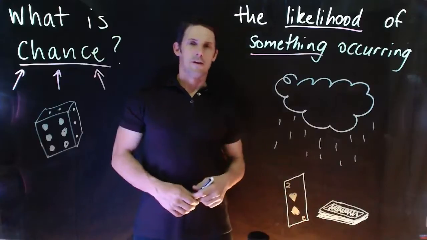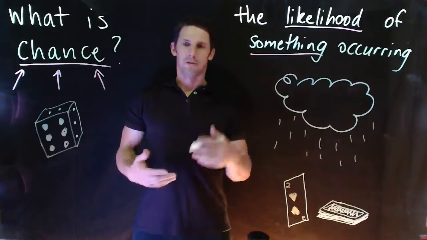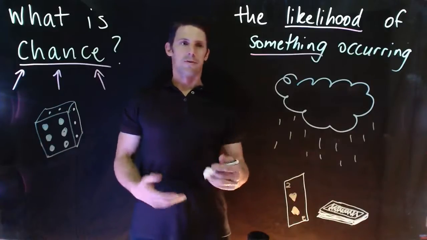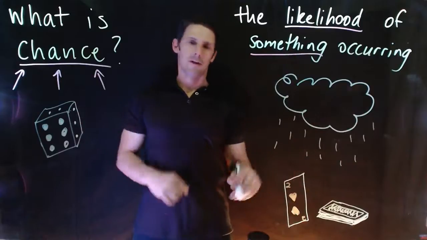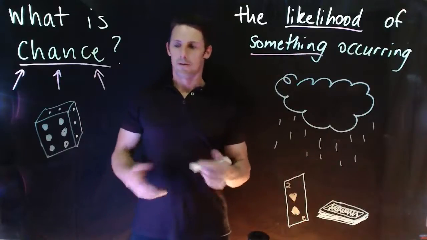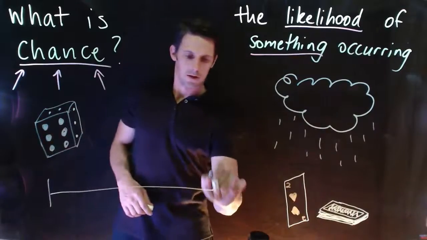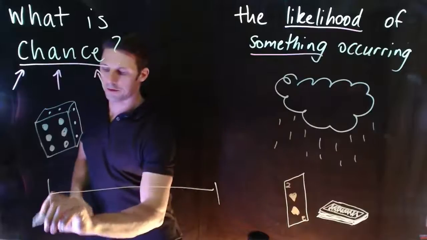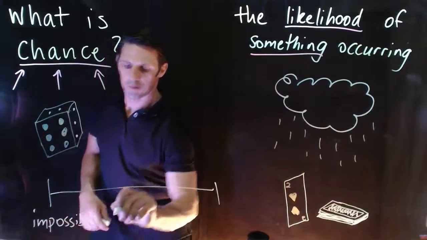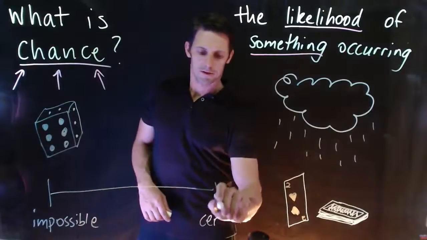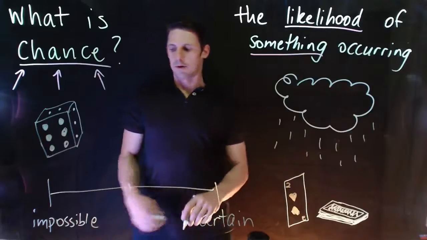The likelihood, of course, is a scale that we can use. Certain words are associated with chance, and we can put those words on the scale and use the things that we're looking at to associate with those words. So if I were to draw a scale, at one end I had impossible, at the other end I had certain. And we could have halfway as well.